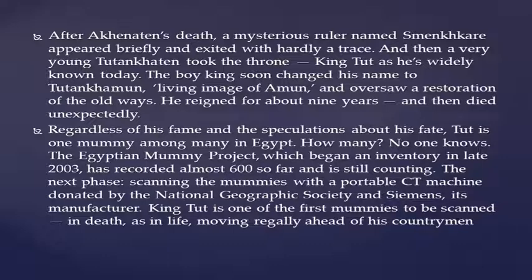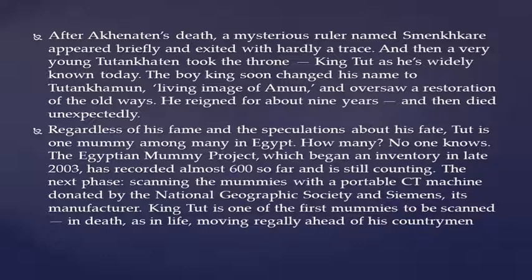The boy king soon changed his name to Tutankhamun, living image of Amun, and oversaw a restoration of the old ways. He reigned for about 9 years and then died unexpectedly. Regardless of his fame and speculations about his fate, Tut is one mummy among many in Egypt. How many? No one knows.